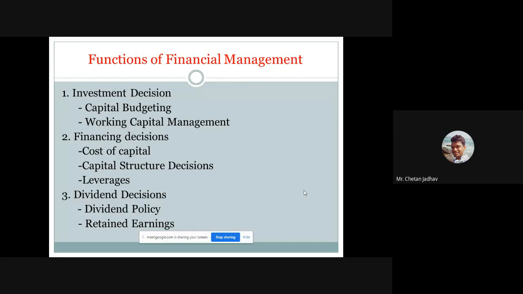What are the important functions of the financial manager? We will see them one by one. First, investment decision. While investing money in your organization, you should think about the capital budget: what is your organization's budget throughout one year, two years, three years, quarterly, or half year.